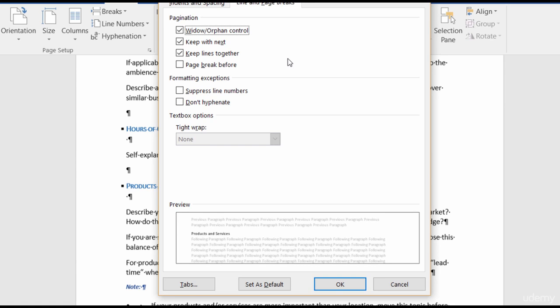Alright, then you see another option there. It says Keep lines together. So this is talking about a single paragraph. If you want your entire paragraph to be on one page, make sure that you check Keep lines together, or else you might have 3 lines on one page and 4 lines on another. Alright, so I just wanted to point out those things.